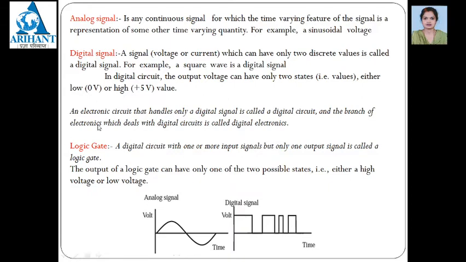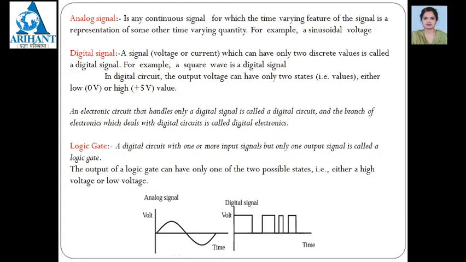Now the electronic circuit that handles only a digital signal is called as the digital circuit. And the branch of the electronics which deals with these digital circuits is called as the digital electronics. This is the basic part. Now we see what is the logic gate.